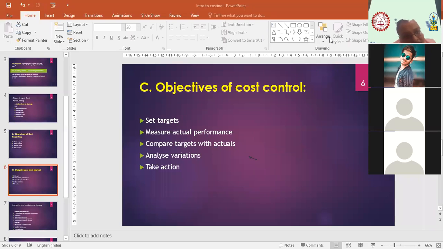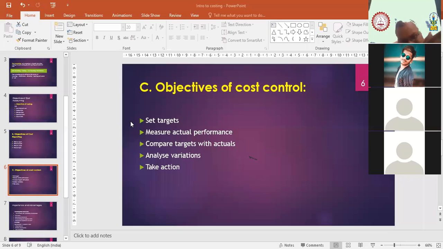We have to understand why we are not able to produce the set target, where we were lagging, whether the material has been properly carried, whether proper handling is done, whether our labor worked efficiently in that particular period. So these are the analysis part, and after that we have to take the corrective action. Why things have not gone in a proper way and what is needed. Then the action part comes. So this is the main objective of cost accounting, we can say.